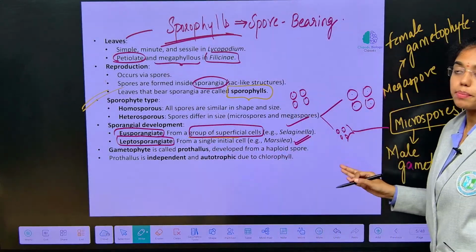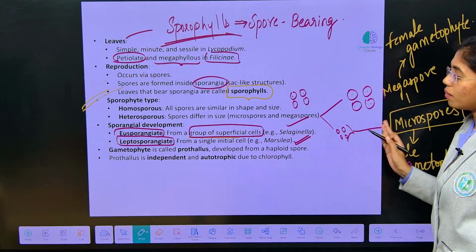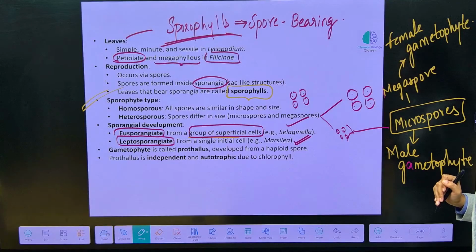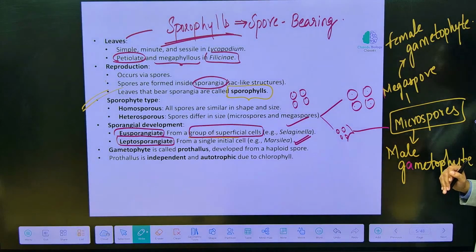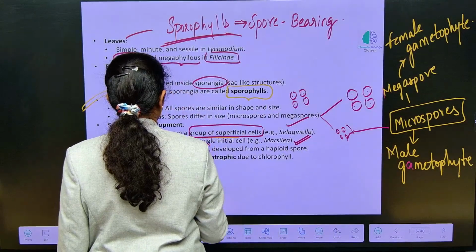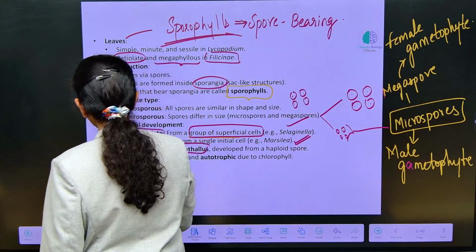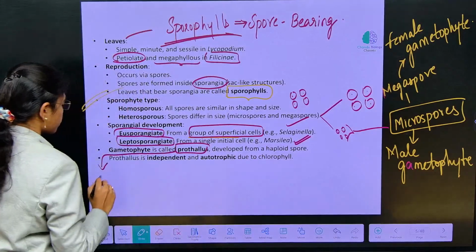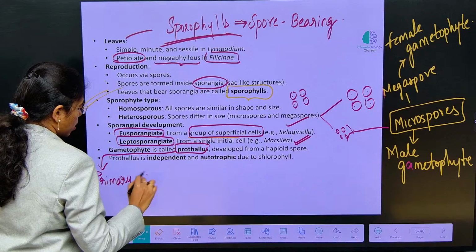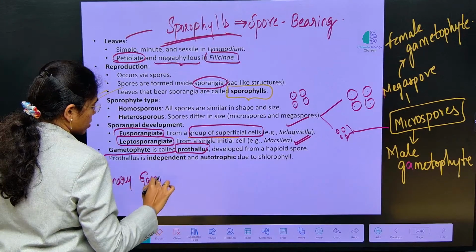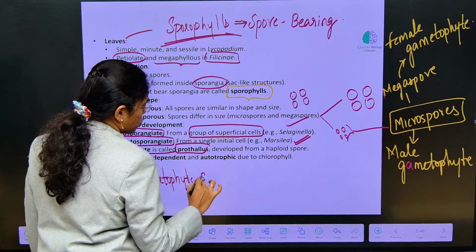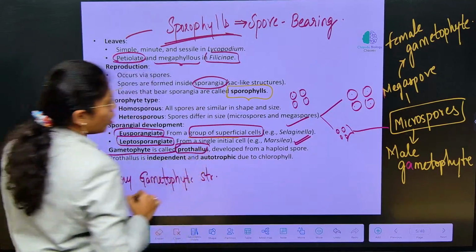Examples are always important, I am telling you, because from examples only the questions will be picked and asked. Fine, right. Next, the gametophyte in pteridophytes is the prothallus. Prothallus is the primary gametophytic structure in pteridophytes.